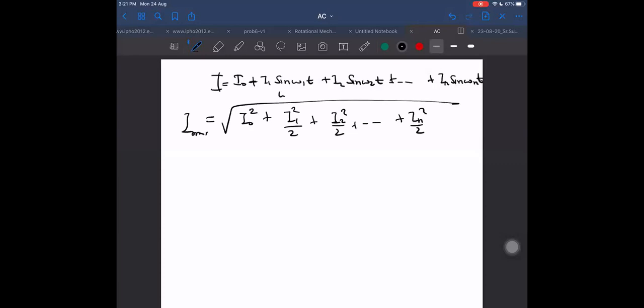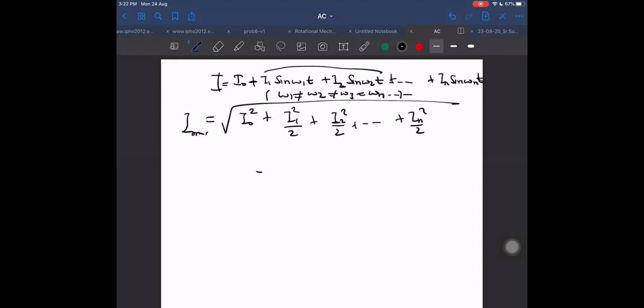Again, this is the case when omega 1 is not equal to omega 2, not equal to omega 3, not equal to omega n, and all these are unequal. All omegas are unequal in that case. If any two omegas come out to be equal, then what should we do? Then we will join these two terms into a single term. Let us say sin omega 1t here and the other also sin omega 1t only. Then we can join these two into a single term or not? Yes, sir. Then also we can get RMS.